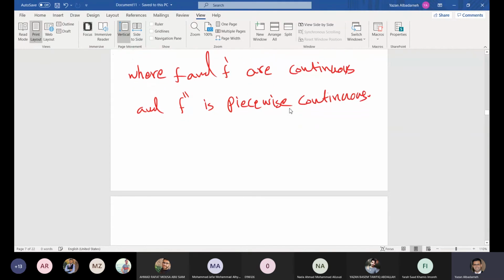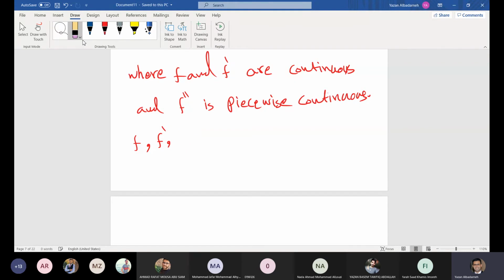All right, so of course f of t, f prime, and f double prime, basically in this case we have the following. So f and f prime satisfy the existence conditions, okay, which means that f and f prime should be upper bounded by e to the power kt, or a constant multiplied by e to the power kt.